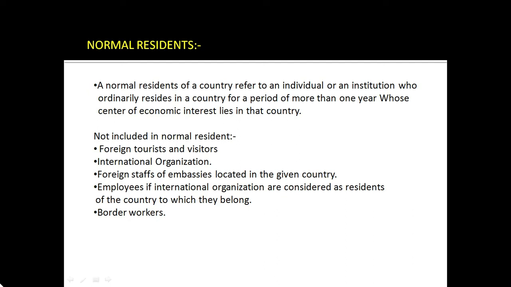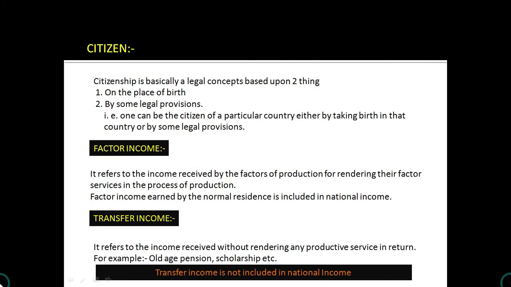It does not include foreign tourists and visitors, international organizations, foreign staff of embassies located in the given country, and border workers. They are not normal residents of a particular country.